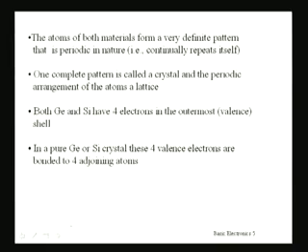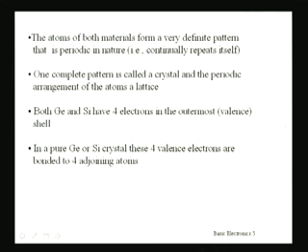So the atoms of these materials like germanium and silicon have a very definite pattern that is periodic in nature. That is, it continuously repeats itself, and one complete pattern is called a crystal, and the periodic arrangement of the atoms is a lattice. Now both germanium and silicon have 4 electrons in the outermost orbit, which are called valence electrons.